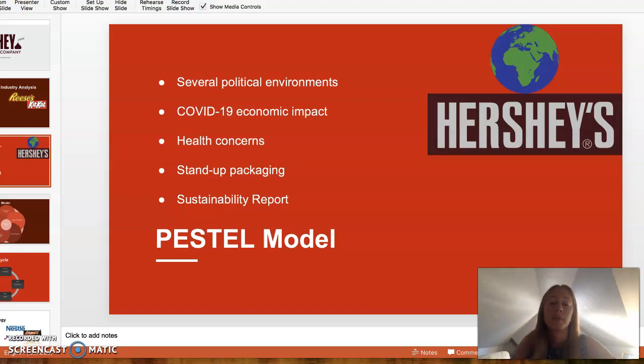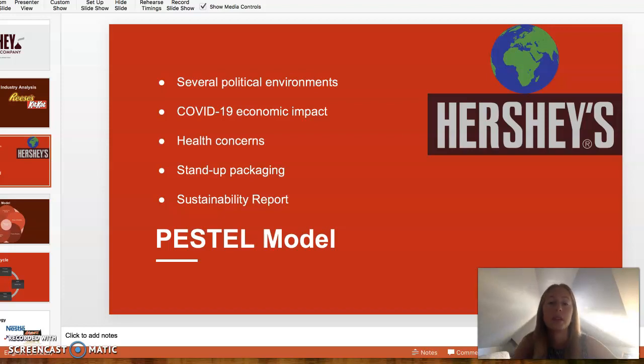The second element of the Pestel model deals with the economic environment. The economy is responding to a substantial supply and demand shock due to the recent pandemic. COVID-19 is likely to introduce structural changes to the global economy over the next several years. These kinds of changes include further deglobalization, an emphasis on the digital economy, extremely low interest rates, reduced share buybacks, a surge in infrastructure investment, and a move towards substantially larger government deficits. All of these issues are something that the Hershey Company is going to have to deal with and plan for.